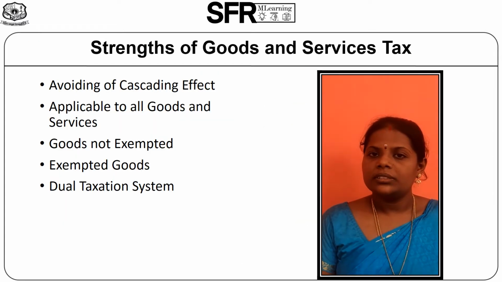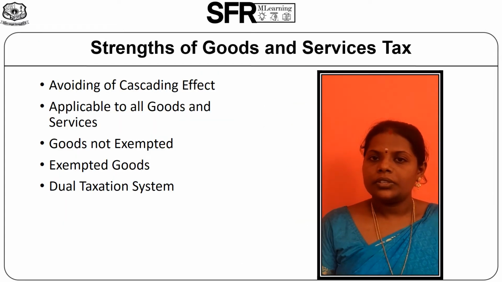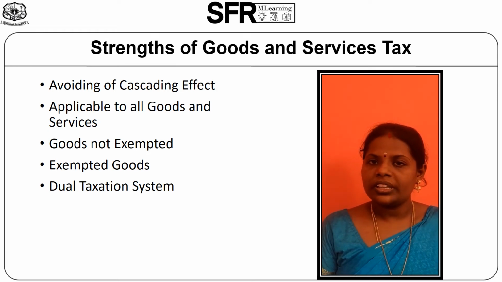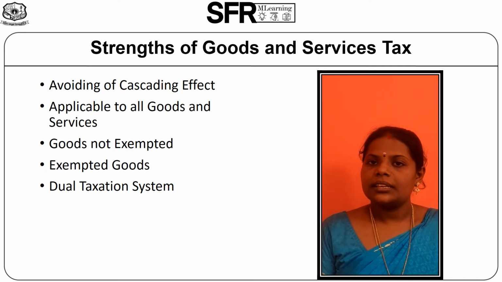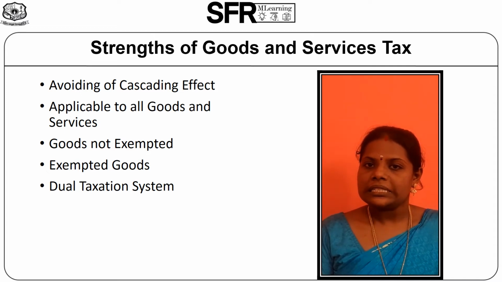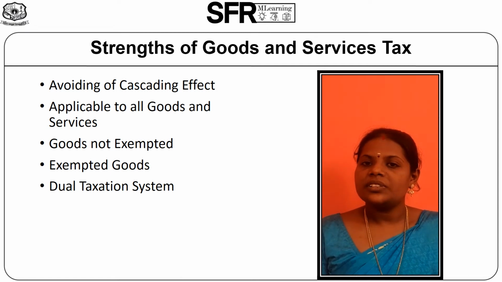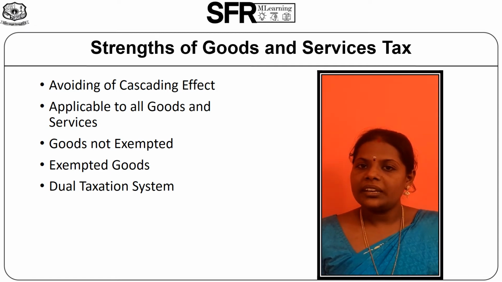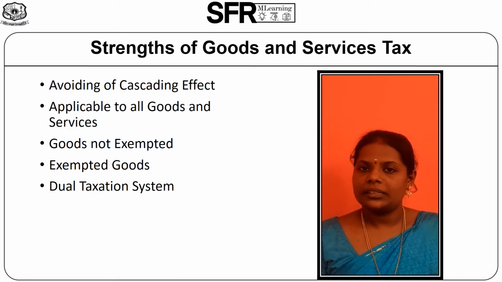Let's discuss the strength of GST. First one is avoiding the cascading effect. Dropping out the cascading effect on production and distribution of goods and services is the major strength of GST, and ultimately it will increase the GDP rate and consequently the production will also increase.